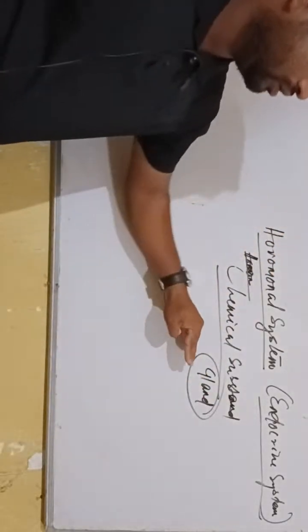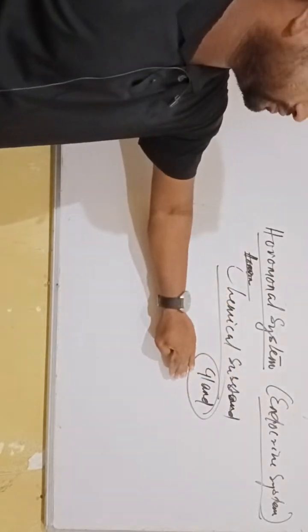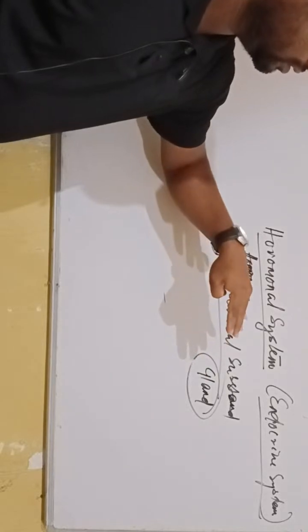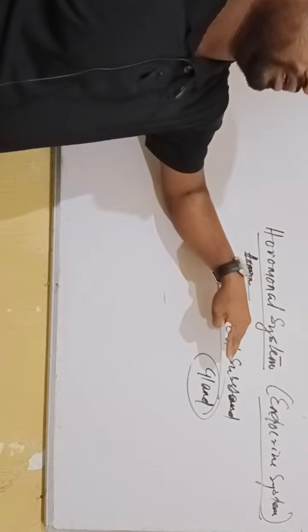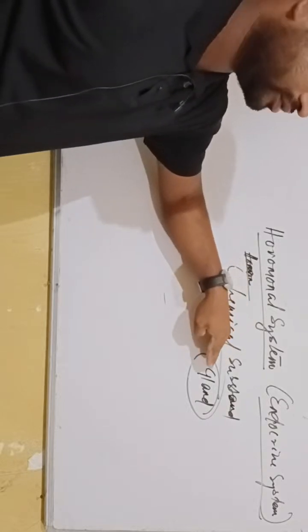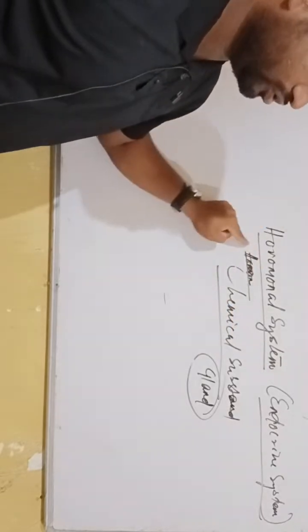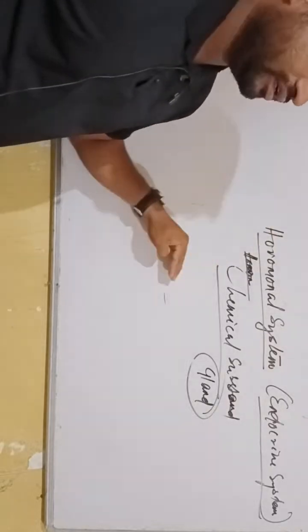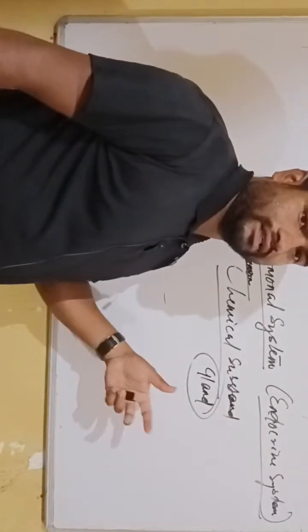Then, what is a gland? A gland is a structure where some chemical substances are produced. Such substances are called hormones. You can say a hormone is a chemical substance which is produced in the glands.